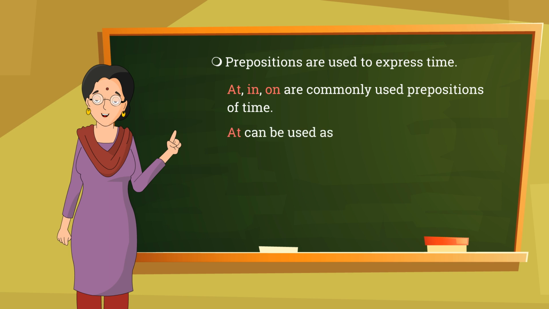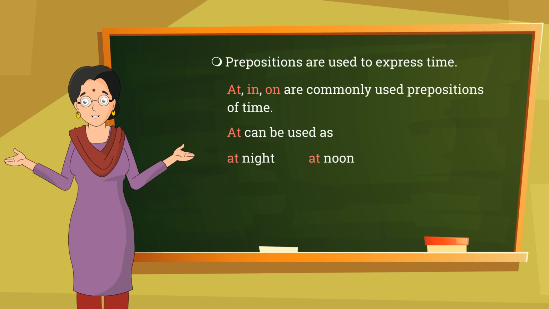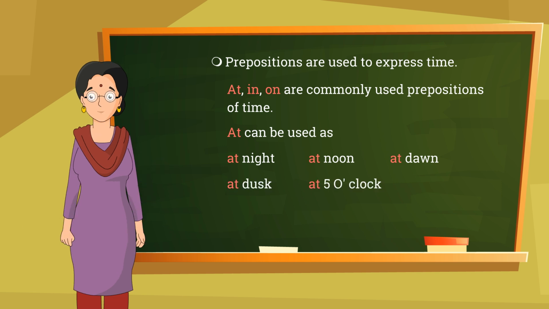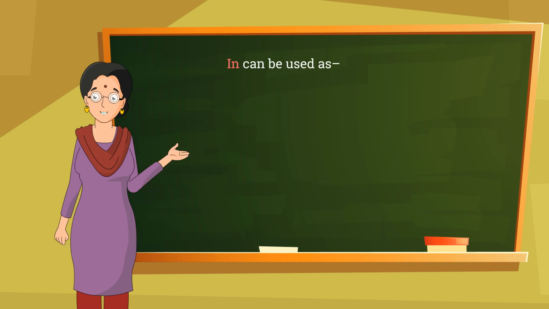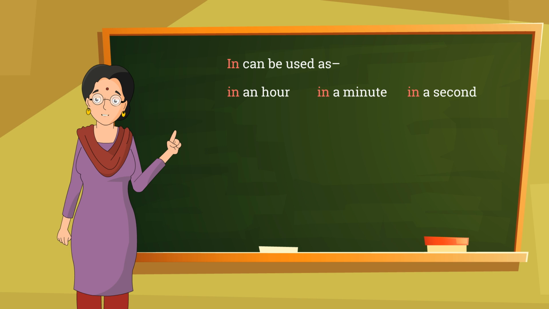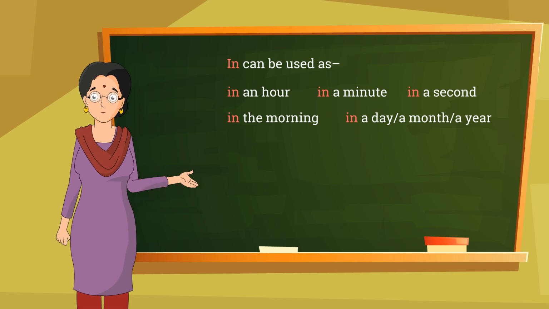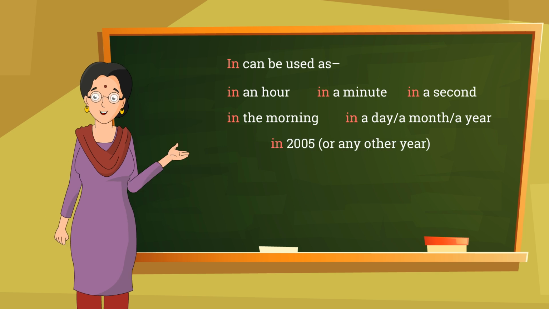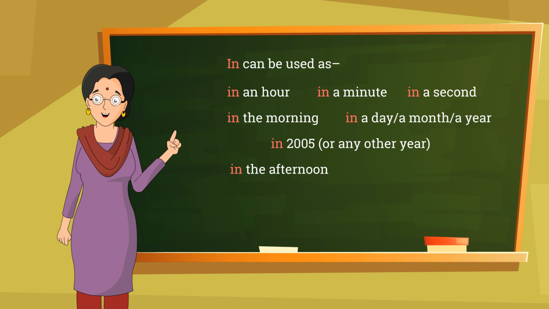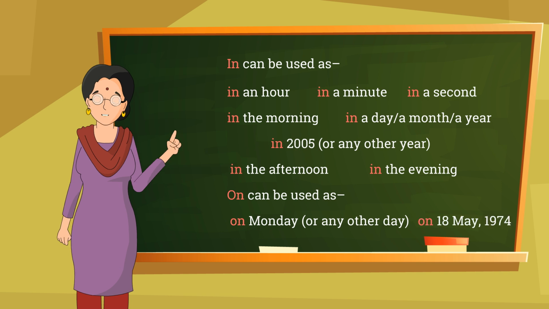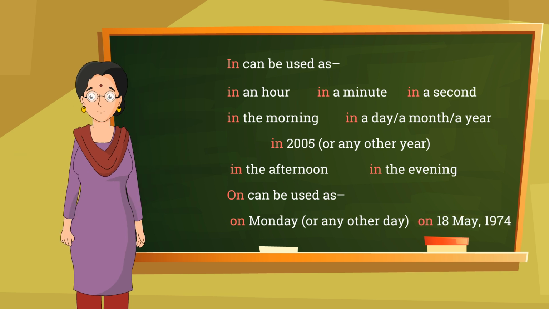At can be used as at night, at noon, at dawn, at dusk, at 5 o'clock. In can be used as in an hour, in a minute, in a second, in the morning, in a day or a month or a year, in 2005 or any other year, in the afternoon, in the evening. On can be used as on Monday or any other day, on 18th May 1974.